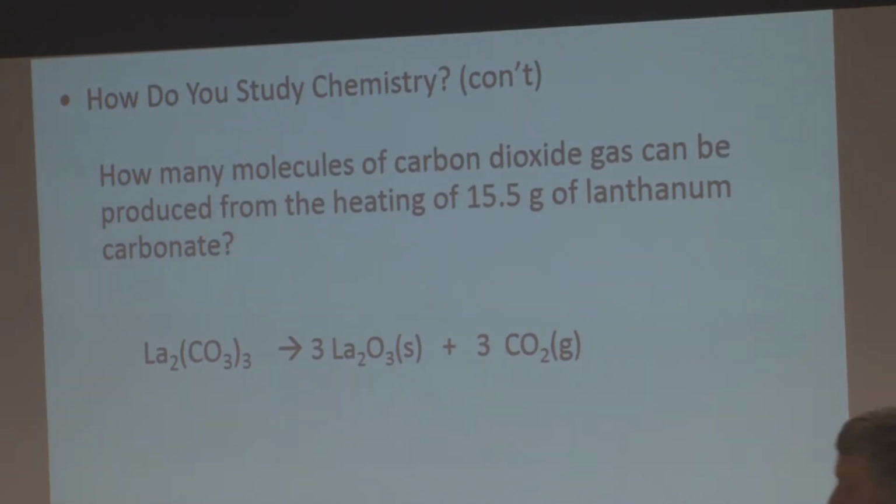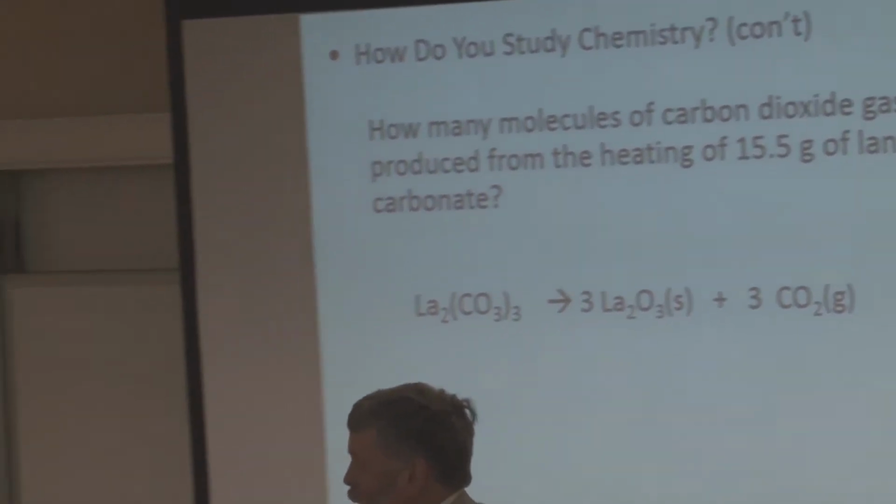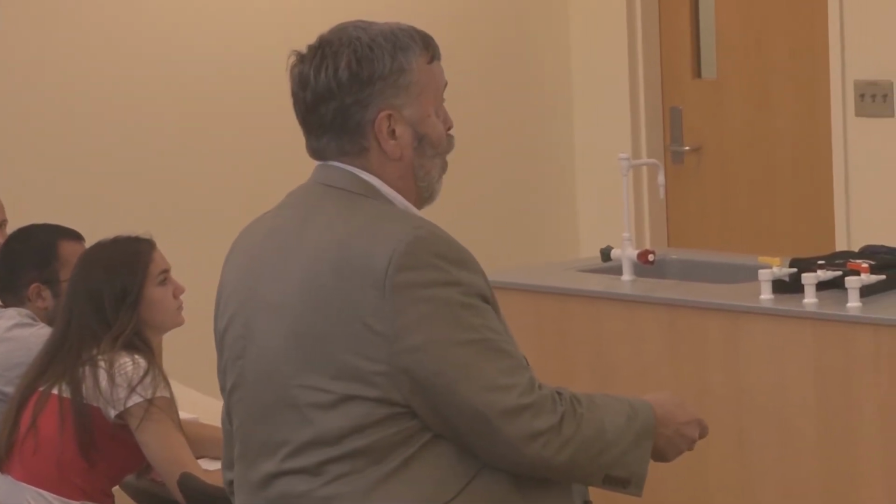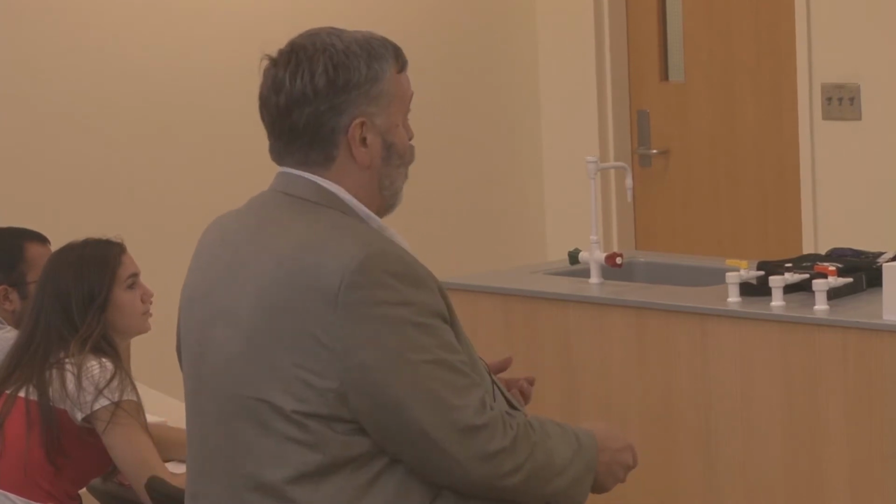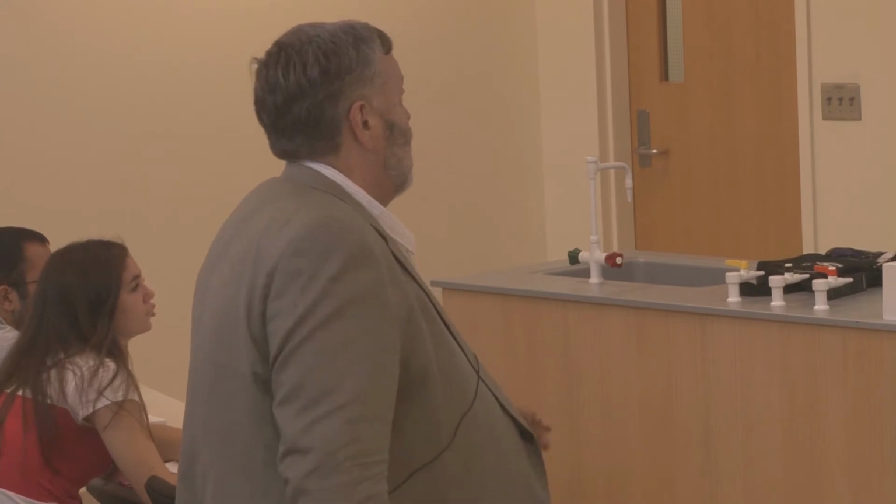You have to know that a metal carbonate, when heated, decomposes to metal oxide and carbon dioxide gas. We're going to teach you that. And you've got to balance this equation right, that there's 1 mole, 3 moles, and 3 moles. And you have to understand the mole ratio, that 1 mole of this produces 3 moles of that. So when you work this problem, 15.5 grams lanthanum carbonate, I use the molar mass of lanthanum carbonate from the proper formula.